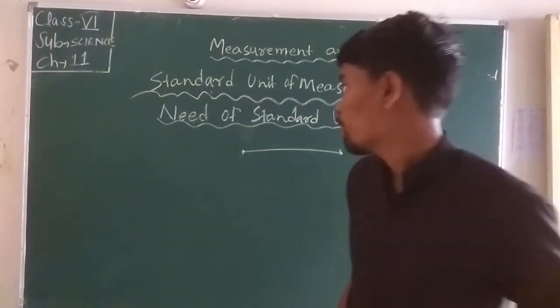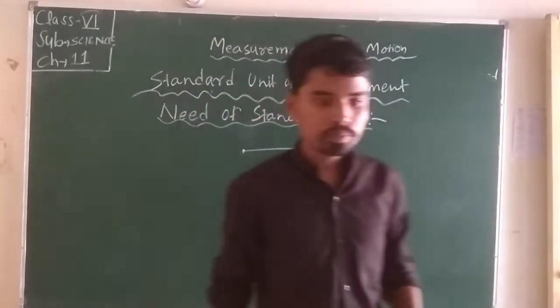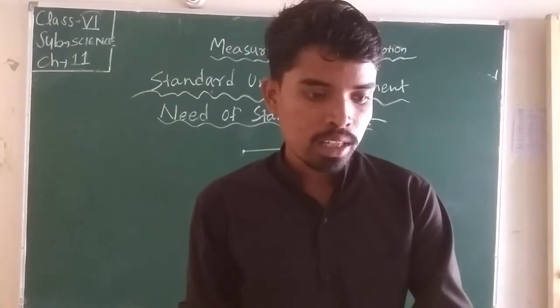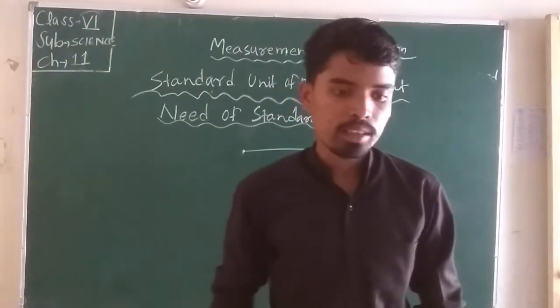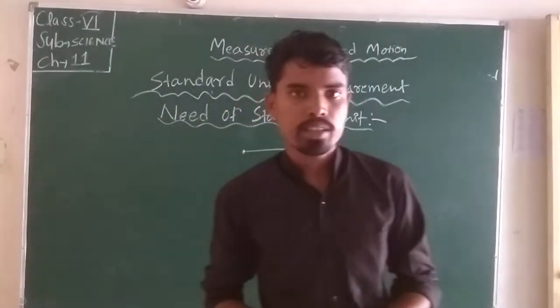Okay, so why is there a need of standard unit? Mainly the hand span of different people is different.